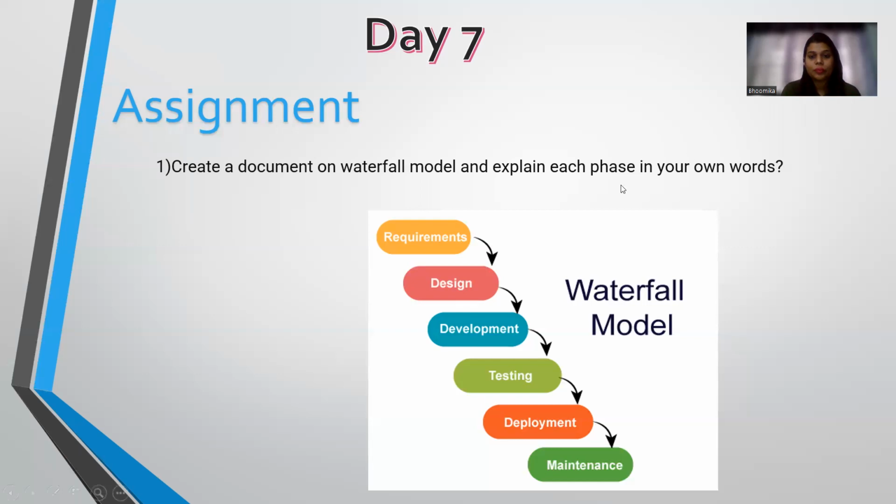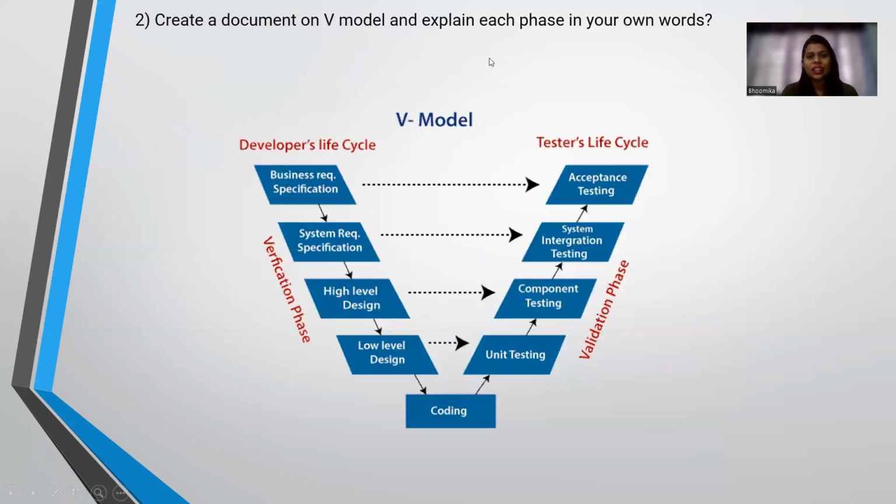So the next question is: create a V model and explain. For the V model, as we see, the structure itself is in a V shape, where we have the developer cycle and the testing cycle. These go simultaneously. First we'll go with the developer cycle.